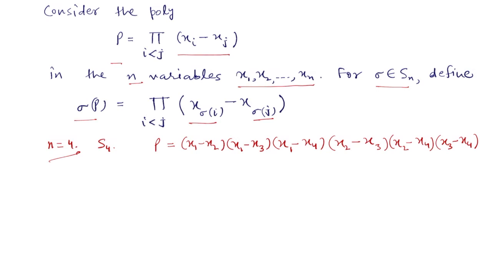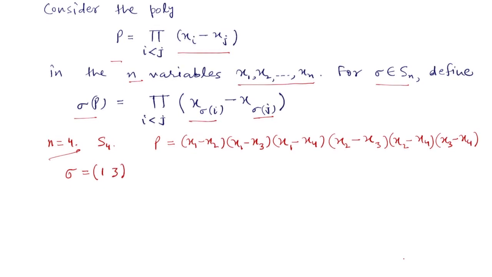Now let us take a permutation from S4. So let us take the simple permutation sigma equal to, let us say, (1 3). So 1 goes to 3 and 3 goes to 1 under sigma. So let us apply sigma on P. So sigma of P will become, the first factor x1 minus x2 will become x3 minus x2. Under sigma 1 goes to 3 and 3 goes to 1, 2 remains unchanged.